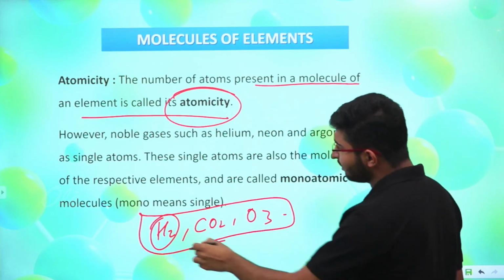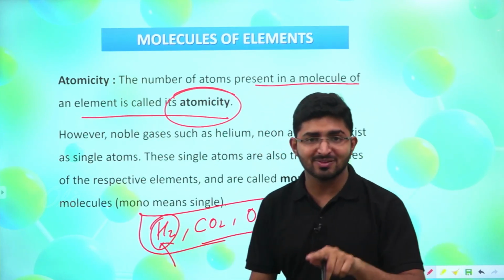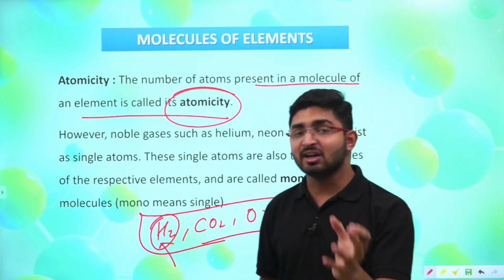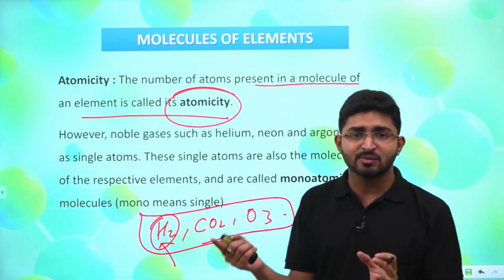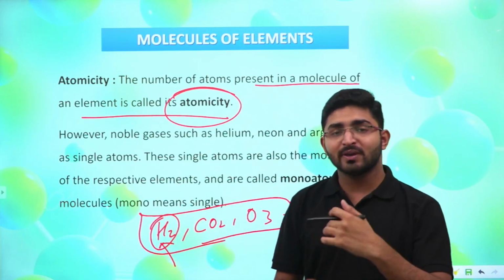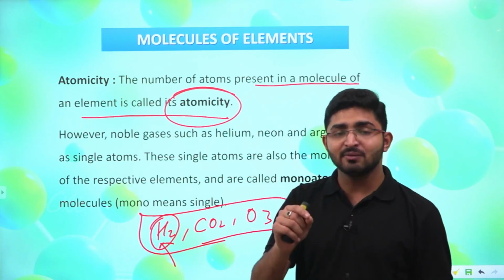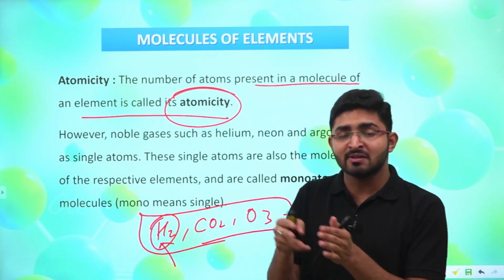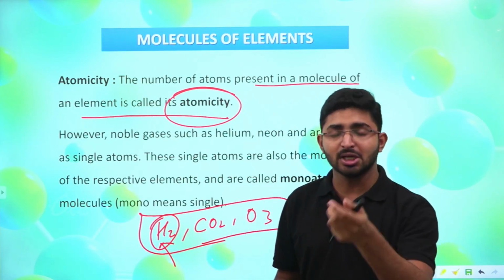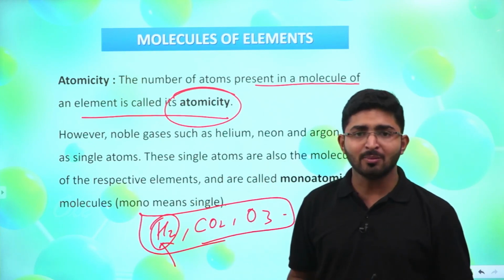So if I am talking about hydrogen, there are only 2 atoms, and that's why I am calling it a diatomic molecule. Wherever we have 3 atoms, we are going to call it a triatomic. Wherever we have only 1 atom, there we have to call it a monoatomic, and wherever we have 3 or more atoms, we can call it a polyatomic molecule, right?